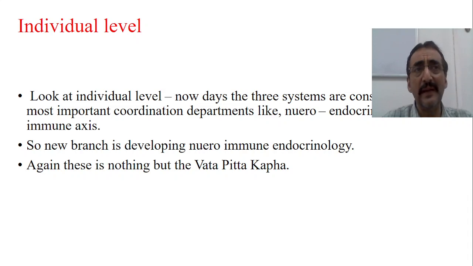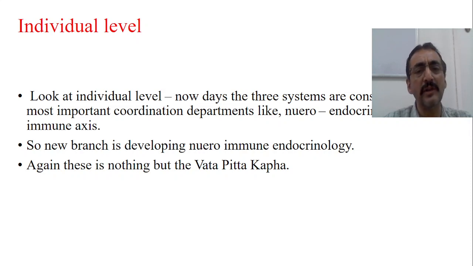Similarly, when you go to the individual level, meaning as a whole man, as a person, what are the three important things that actually help to survive? Nowadays, the three important systems are considered as the most important coordination departments: the neuro, endocrinal, immune axis. Even contemporary science explains this. Neuroendocrinal immune axis. Now a new branch is also developing, neuroimmunoendocrinology.